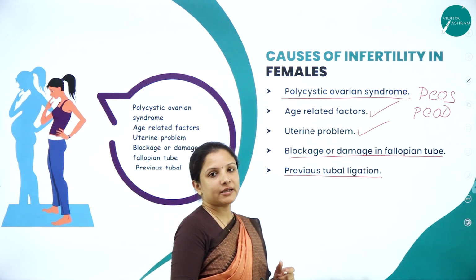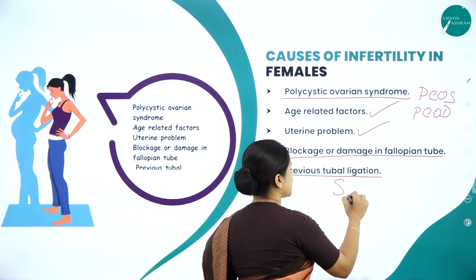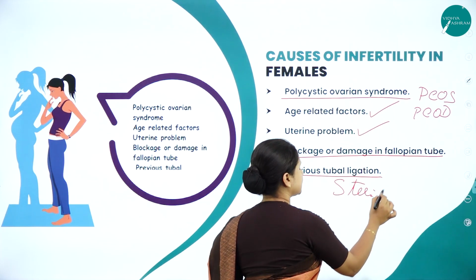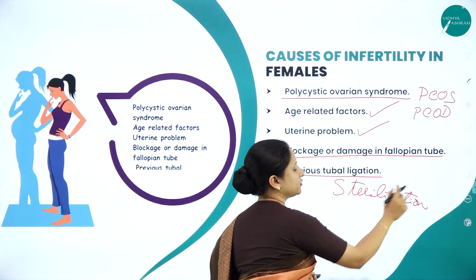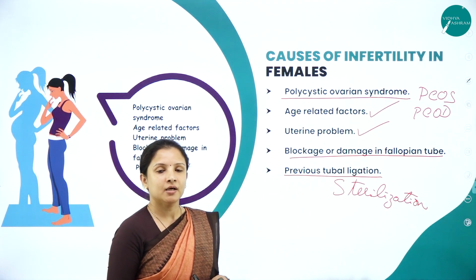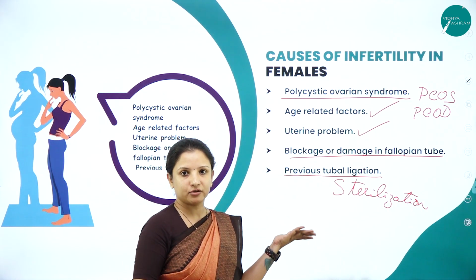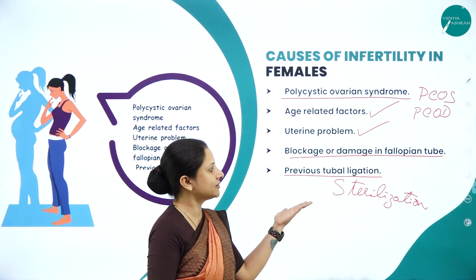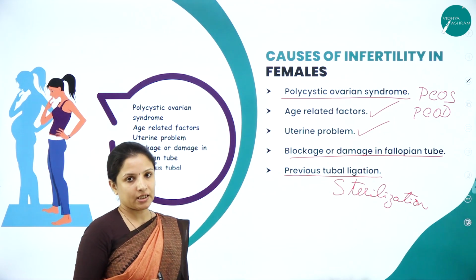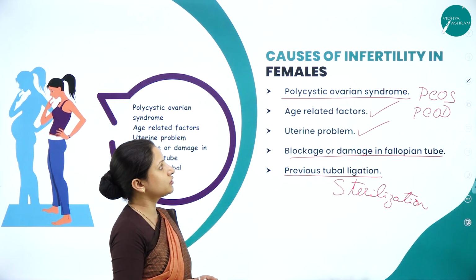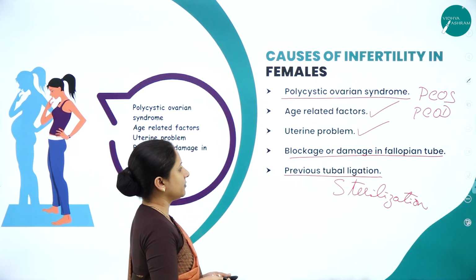Previous tubal ligation is nothing but the sterilization technique. If you remember, we had studied about that, in female it was tubectomy. If tubectomy is already done, then it is not possible for the female to conceive. So previous sterilization method also is one of the reasons for infertility in females. So these are the causes of infertility in females.